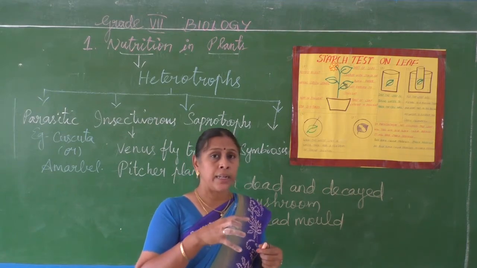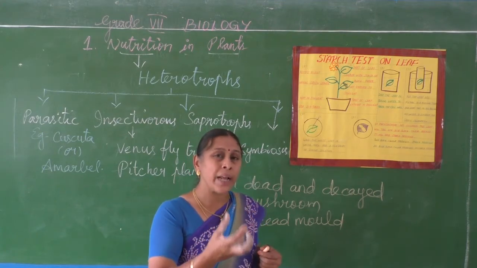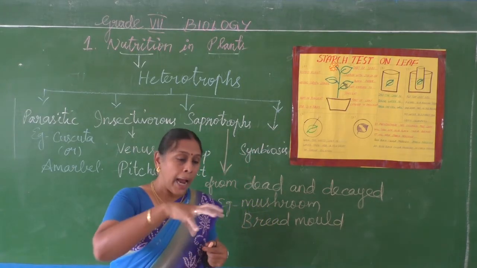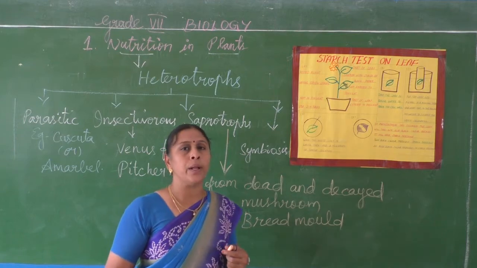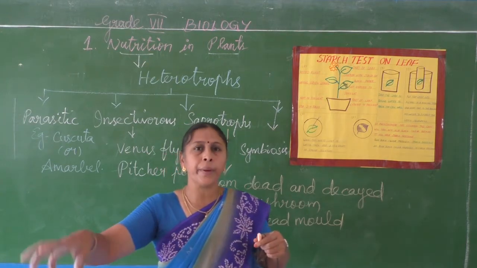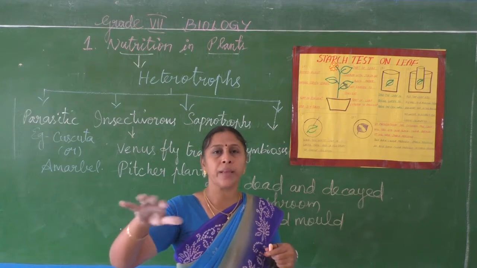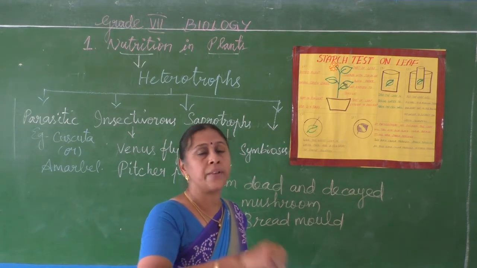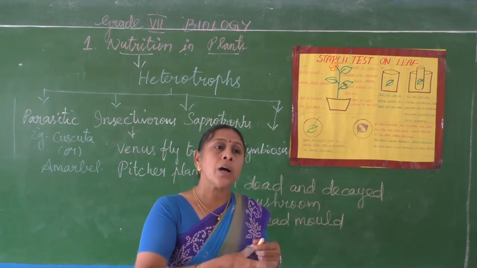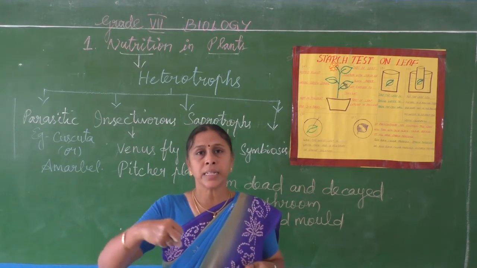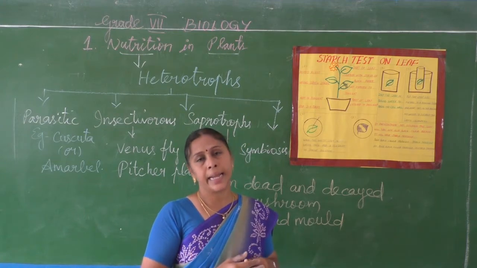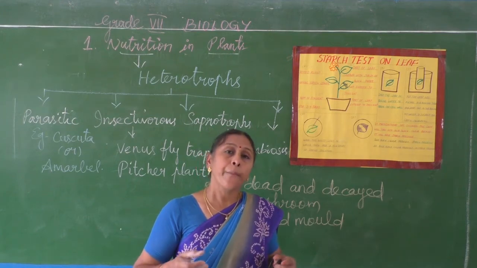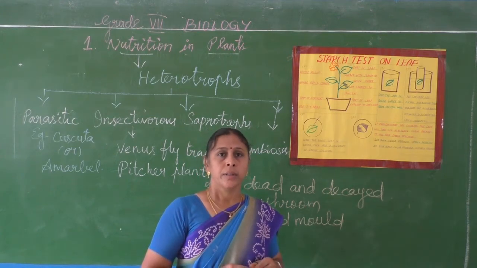So this fungus will secrete some liquid on that food product and make it decay and make it soluble. Something like water will come out. It is nothing but the secretions because of that fungus, and it will absorb the nutrients from that food item, dead and decayed organism. This mode of nutrition is called saprotrophic mode of nutrition.